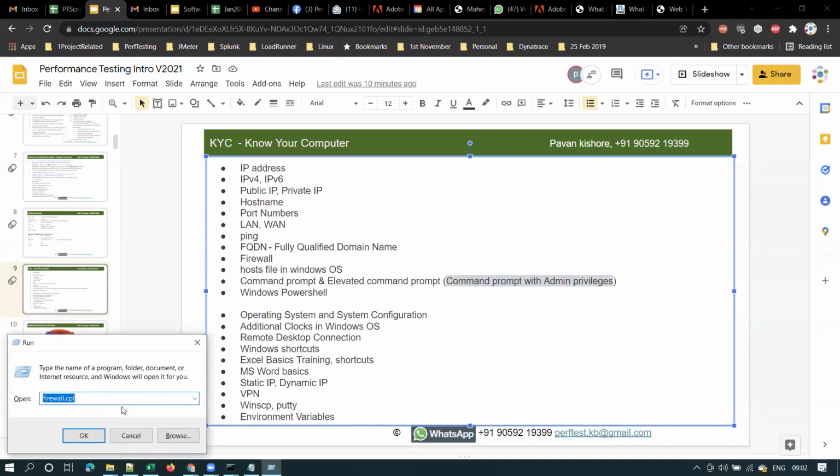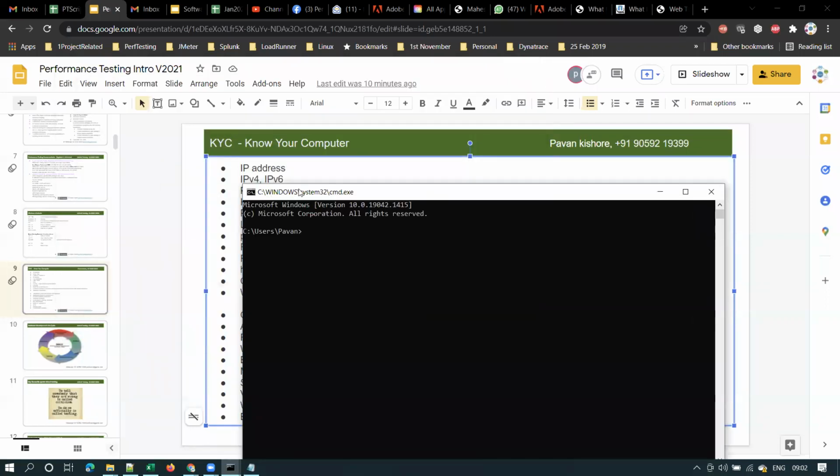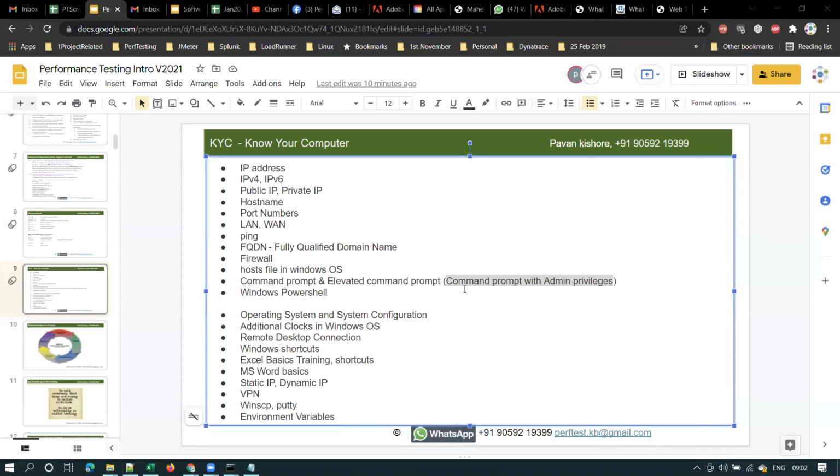And generally, how do you open a command prompt? You open a run prompt, type Windows R, and you get this run window, and you type CMD here, and you open a command prompt. So this is a normal command prompt. Here you can see the title. See Windows System 32 cmd.exe. This will be the Windows title for normal command prompt. However, sometimes we may need to open an elevated command prompt, means command prompt with admin privileges.